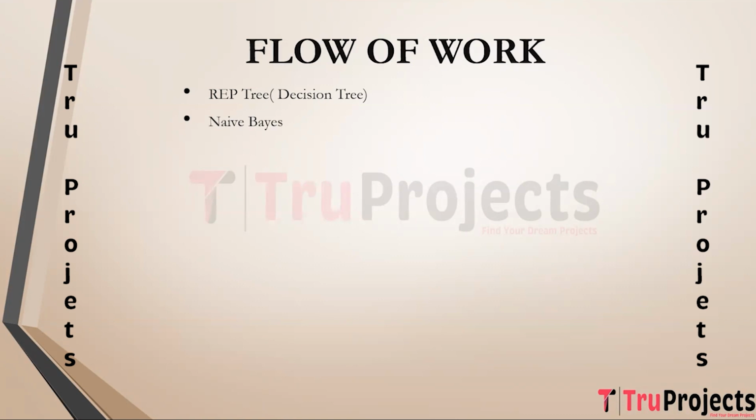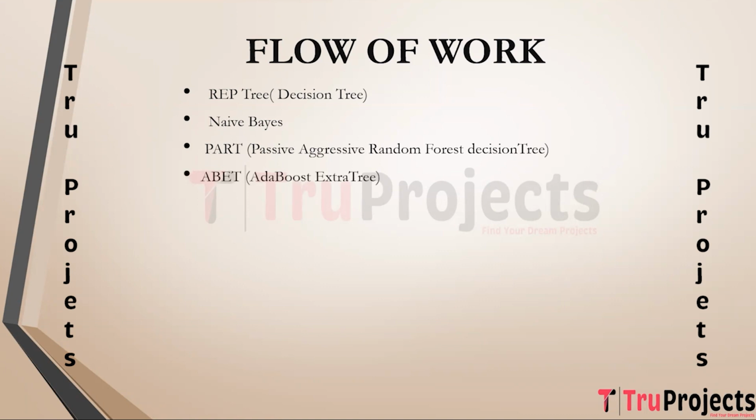Naive Bayes is a probabilistic classification algorithm based on Bayes' theorem, making it useful for modeling conditional probabilities in phishing classification. PART, which is passive aggressive random forest decision tree. It is a hybrid classification algorithm that combines passive aggressive learning with decision tree modeling, making it adaptable to evolving phishing threats. ABET, which is AdaBoost Extra Tree.